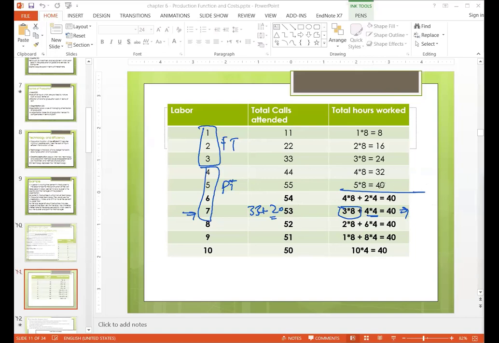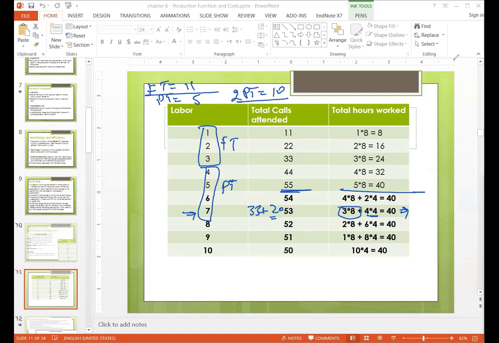That was their limit. After that, they are making people part time. So technically, extra hours are not increasing, and after this level, the calls received are decreasing. Why? Because a full time person was receiving 11 calls, and a part time person can receive only 5 calls. So two part time people will receive 10 calls. So one full time is better than two part time. That's why the number is reducing.